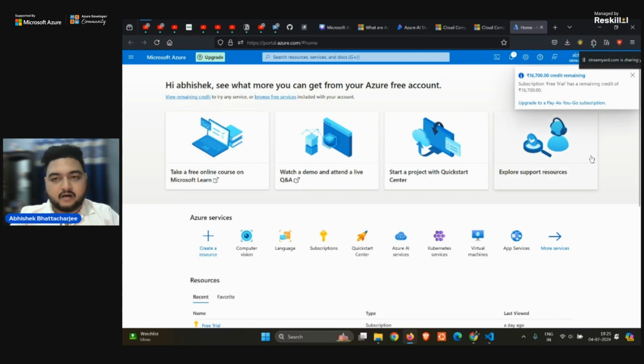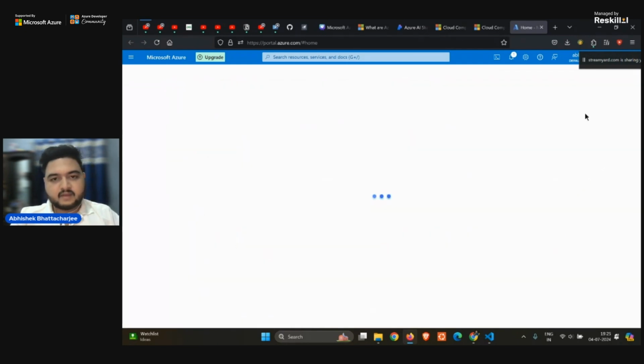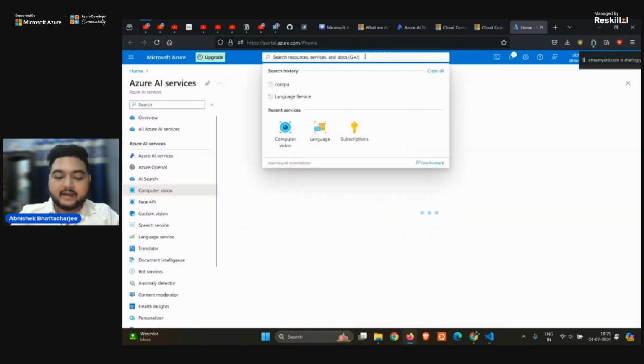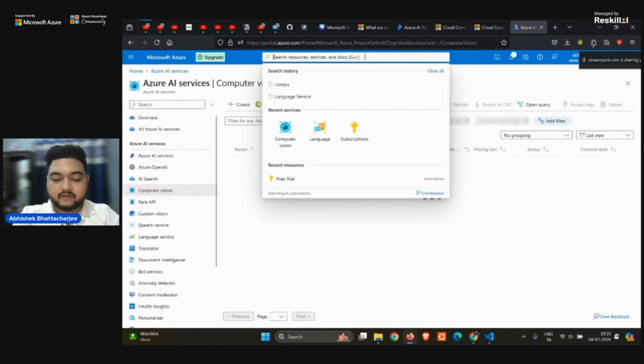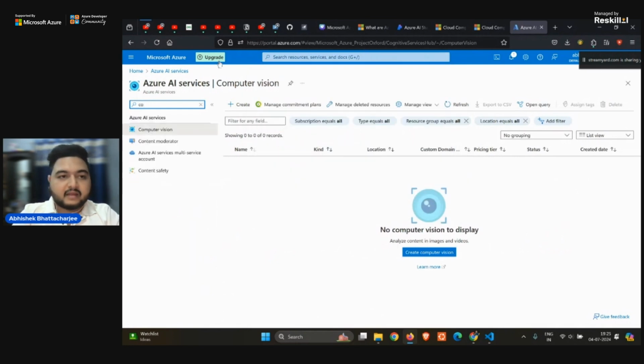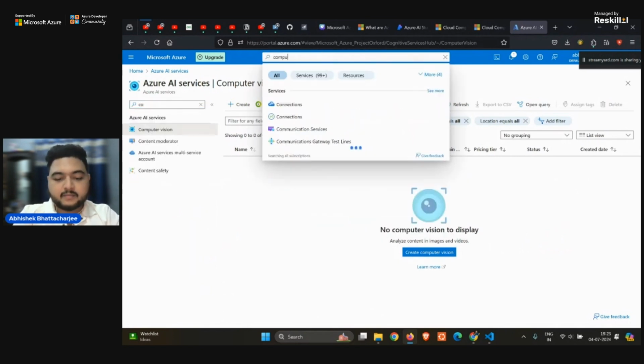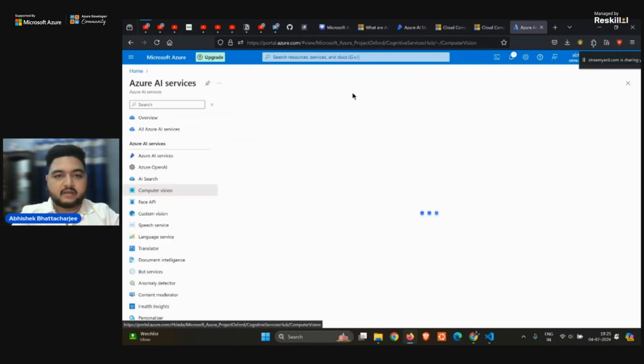So for the project that we will be building, we will be using the Computer Vision API. That is Computer Vision that I will be clicking. Or if you don't find it, since I use it on a frequent basis, I can see it. If you don't see it, you can just search for computer vision. See, you can see Computer Vision. You can click on it and it will take you to the same page.